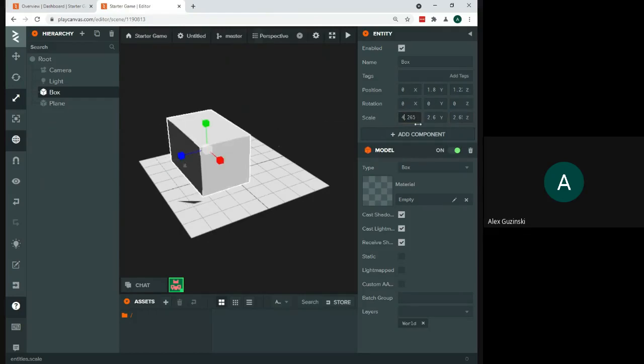And again, it's really easy to reset. I can come over here, 0. Oh, not 0, 1. If I do 0, that's going to be nothing. 1, 1, and 1. Right, so when I say 1, you can think about that in terms of like 100%. So 1 meaning that's the starting size of this object. Okay, so if you want to make it twice the size and I want to type it in, I could make all of these 2. Right, now my box would be twice as big as it was before.